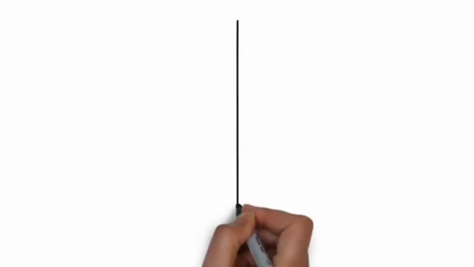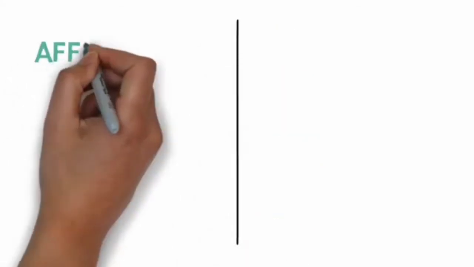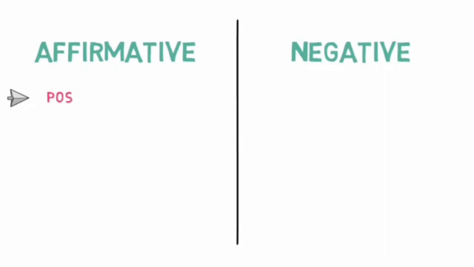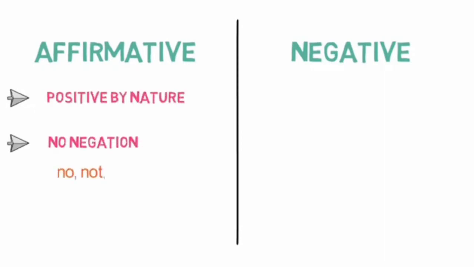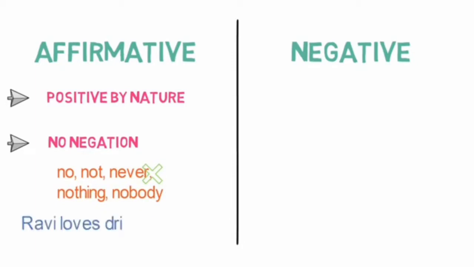Sentences can be of two kinds by nature, affirmative or positive and negative. So what is an affirmative or positive sentence? Affirmative sentence is positive by nature and negations such as no, not, never, nothing, nobody are not present in this kind of sentences. For example, Ravi loves drinking juice. Here you can see there is no negation in the sentence.